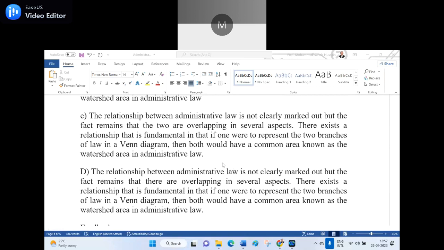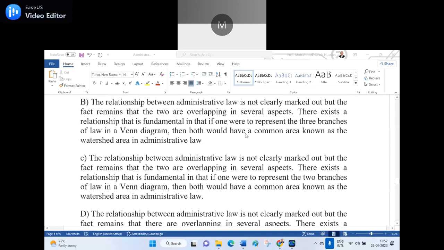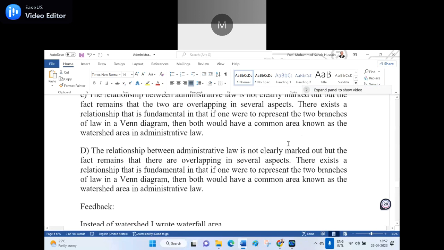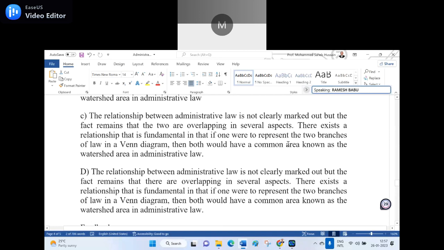Here I wrote three branches of law, instead of two branches. Is it clear? Say yes. Yes, sir. Two branches are there. And what is wrong in option D?